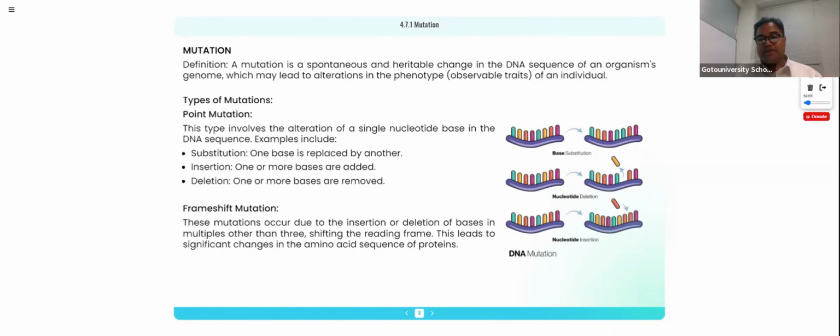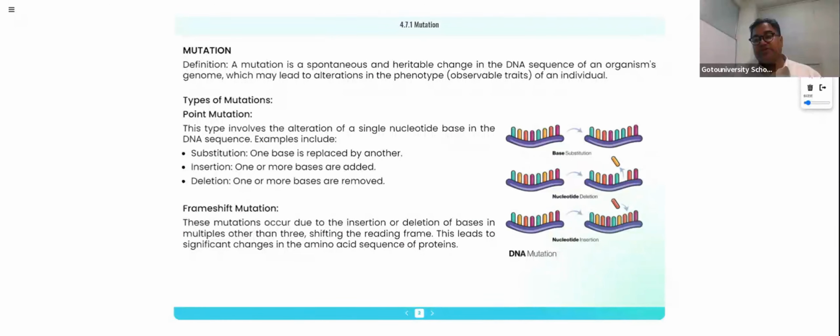See, listen to me calmly. Transition point mutation and transversion point mutation. So what do you mean by transversion point mutation? What is the transition point mutation?